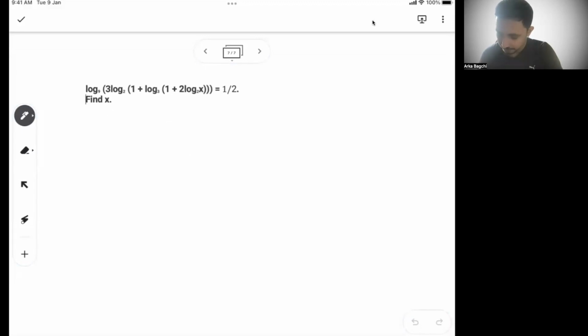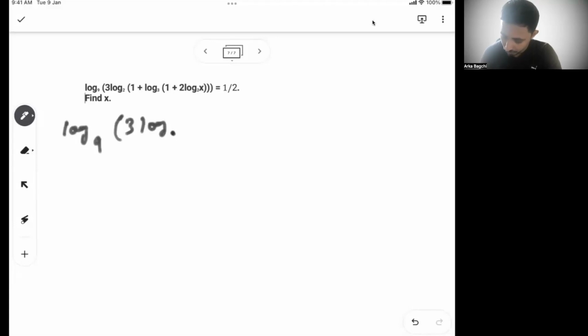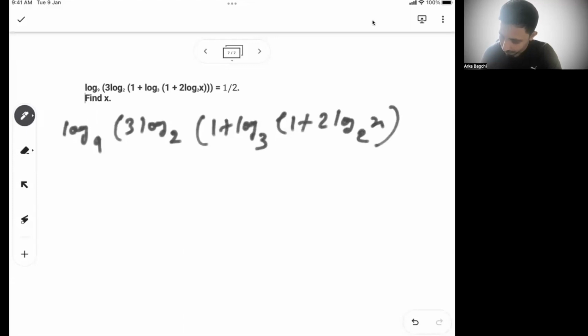The next problem. See what it says. So, last problem for today: log of 9, the log of 2, 1 plus log of 3, 1 plus 2 log x base 2, and then there are 2, that is equal to half. So this is given to you. So we'll go one by one.